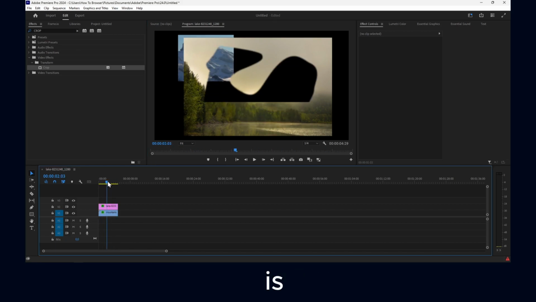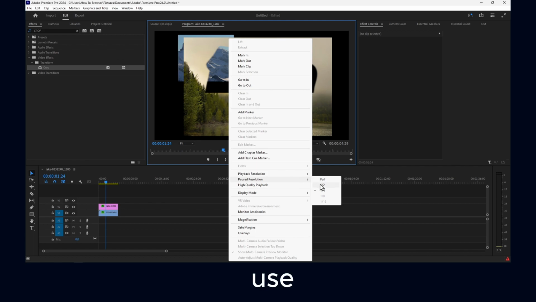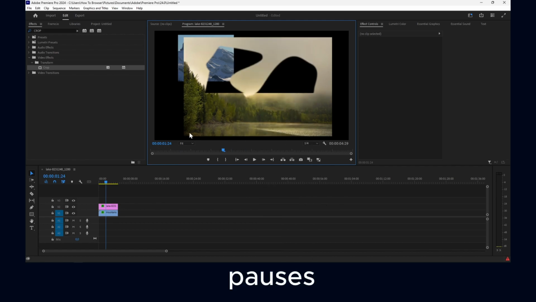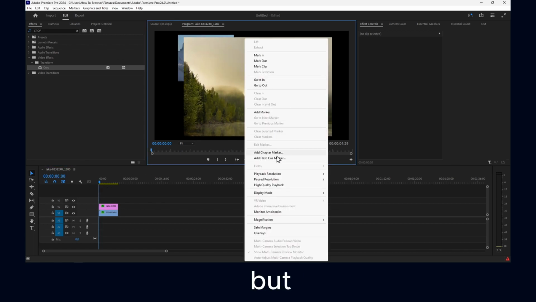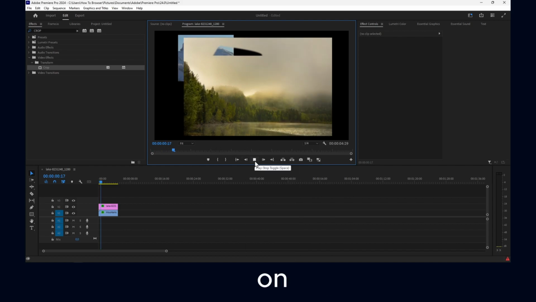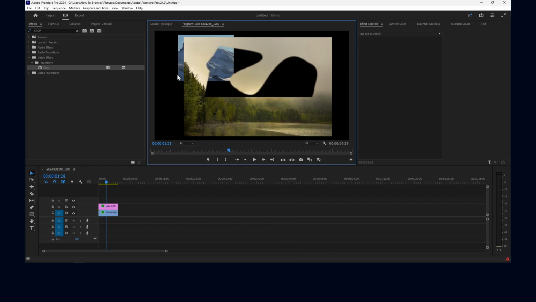If your computer is not really fast, I'm using a laptop, so in this situation I like to use this. For pauses you can use full, but for playback resolution it's good to use 1:4 or 1:2 or full, depending on your computer. But yeah, now you can create this.